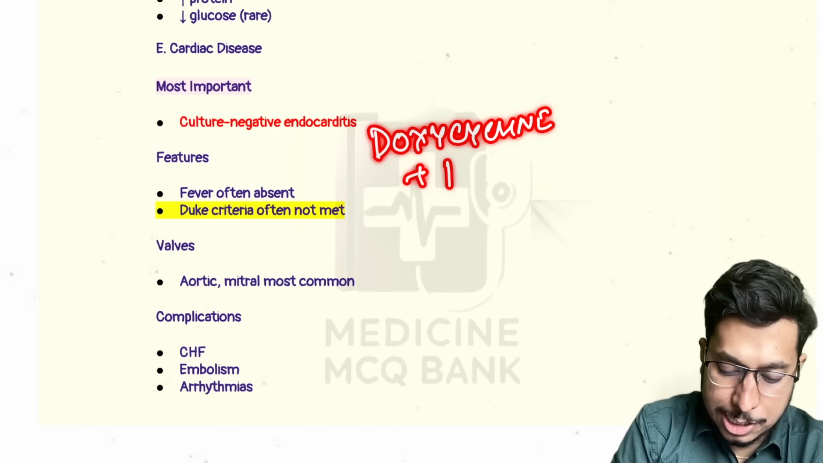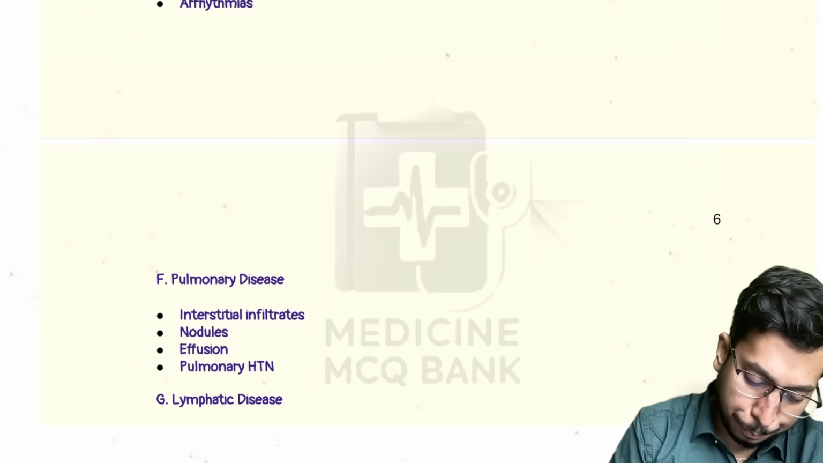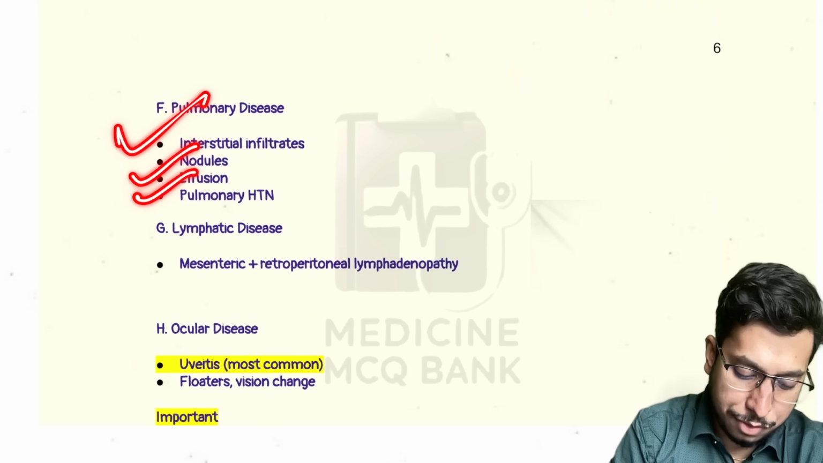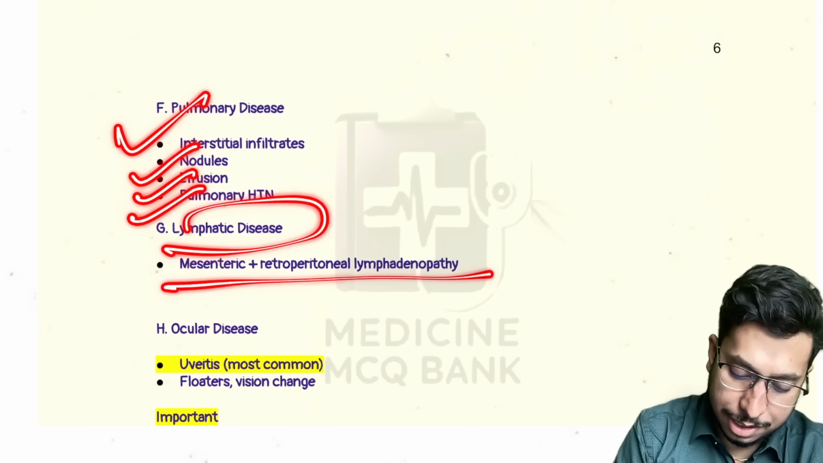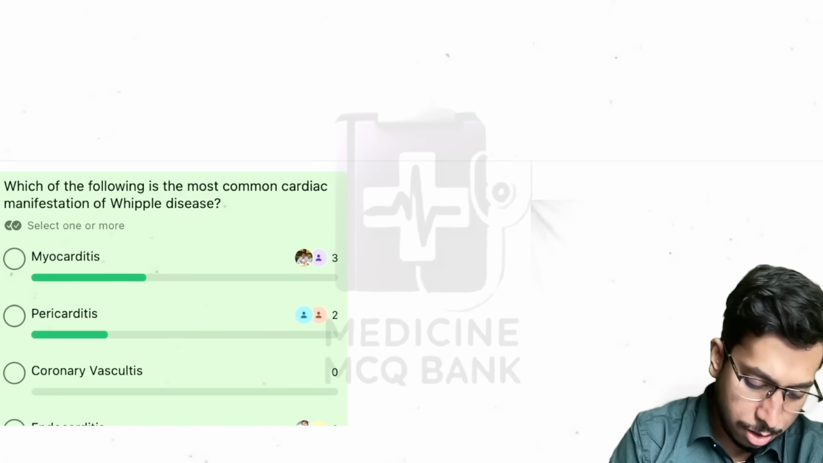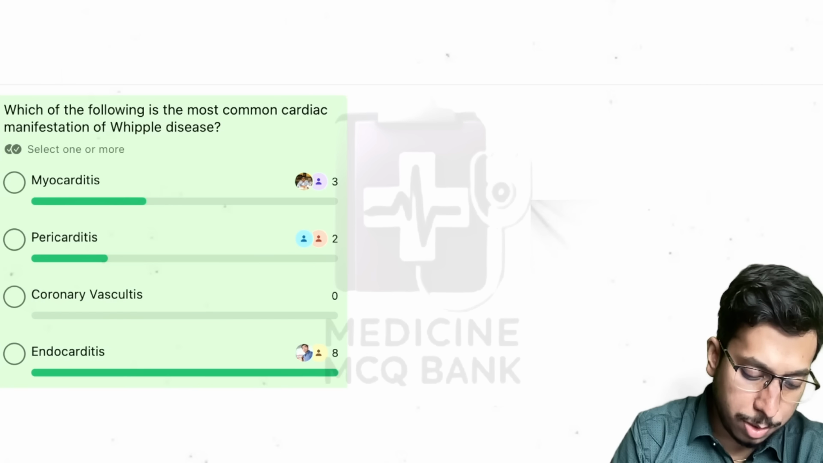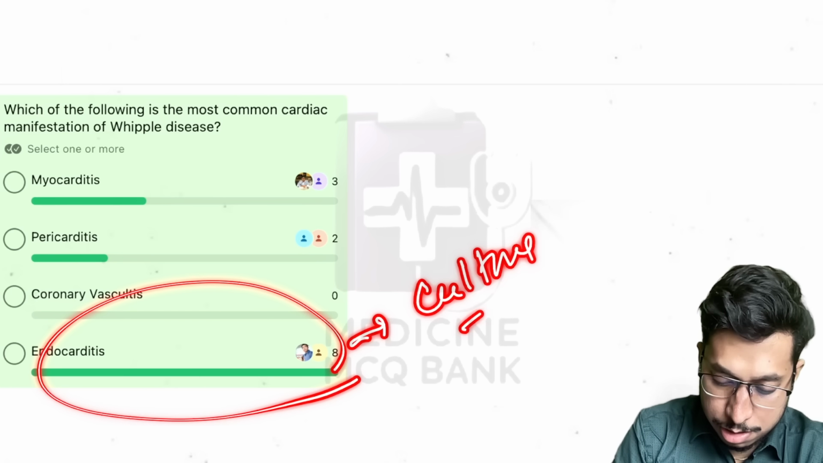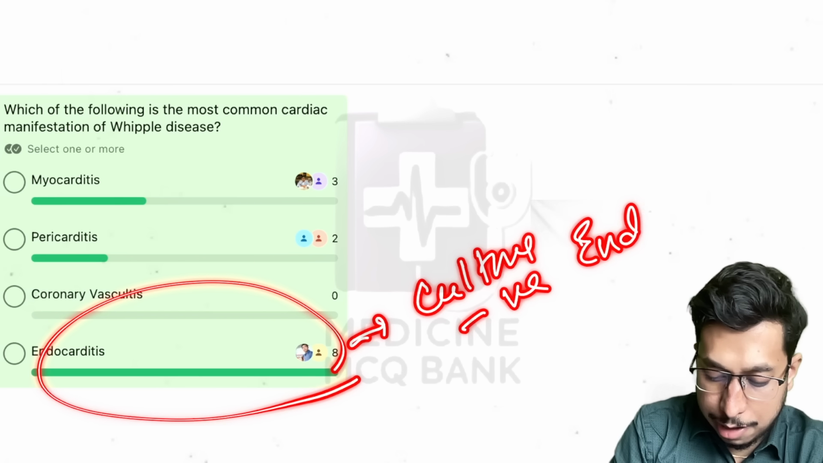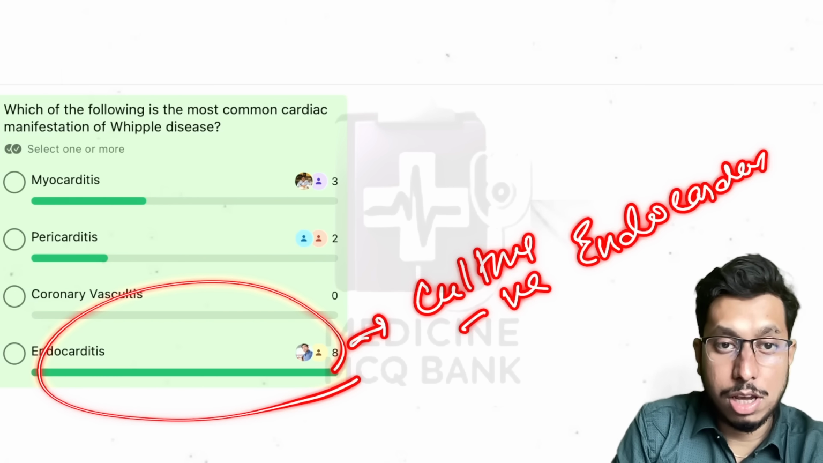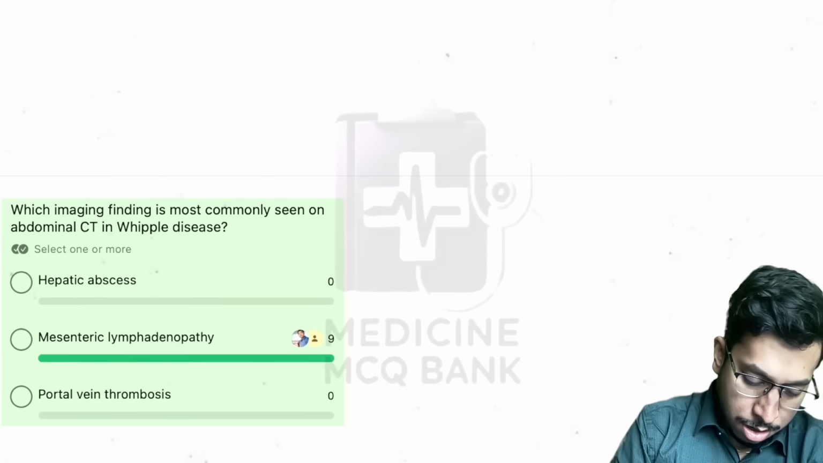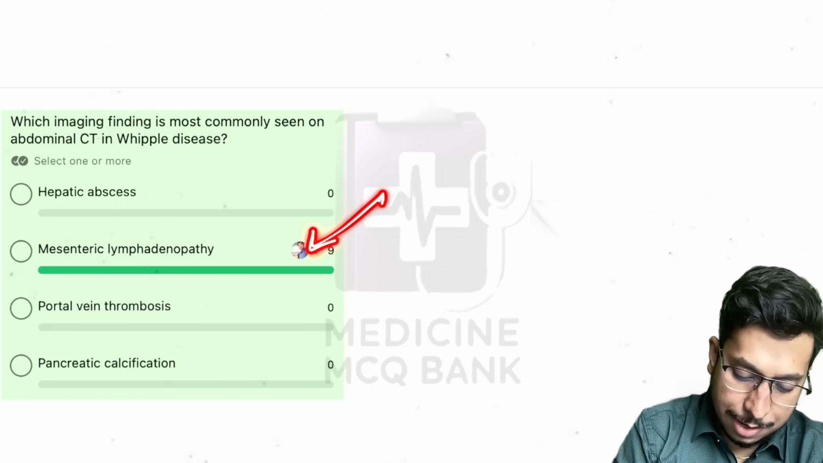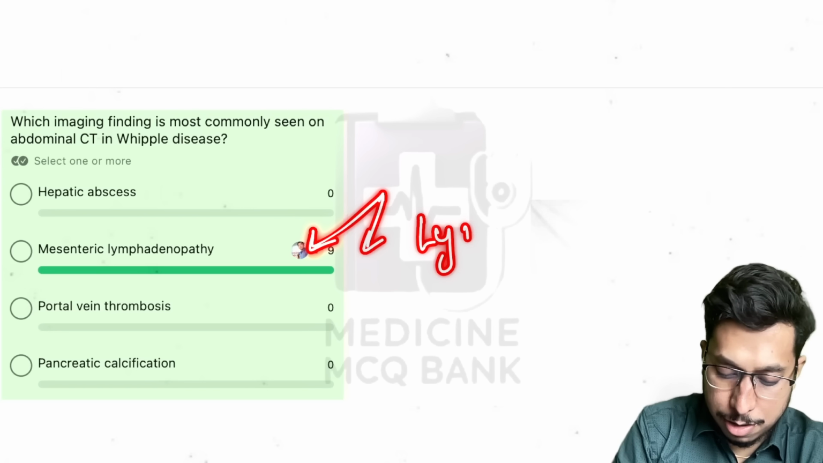Okay. All right. Now, pulmonary diseases are like ILD, nodules, pulmonary effusion, lymphatic is mesenteric and retroperitoneal lymphadenopathy. So coming to this question, which is the most common cardiac manifestation? It is endocarditis, culture negative endocarditis. Okay, all right. So which imaging finding is most commonly seen in abdominal CT? It is mesenteric lymphadenopathy, and it becomes a mimicker of lymphoma.